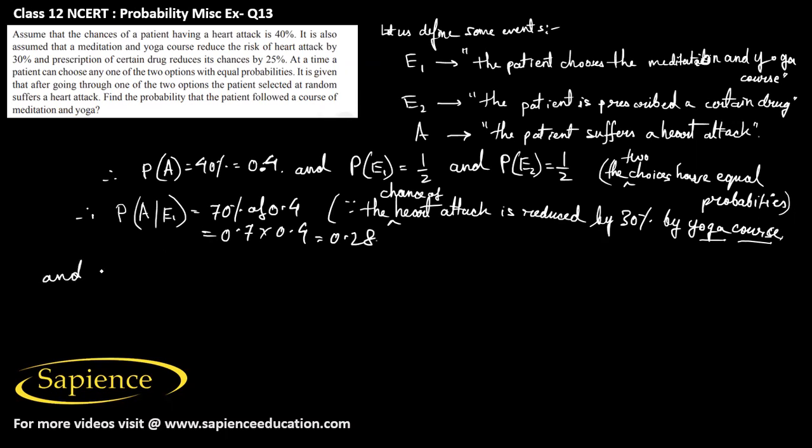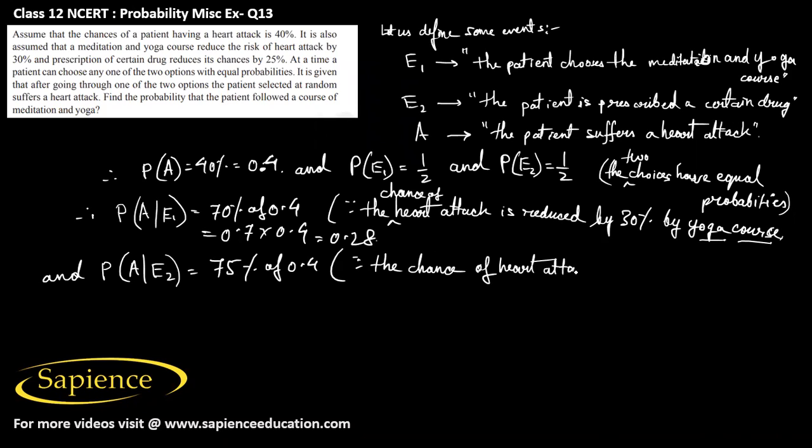And similarly, the probability that the patient receives a heart attack, given that he takes the certain drug, will be obviously 75% of this 0.4.